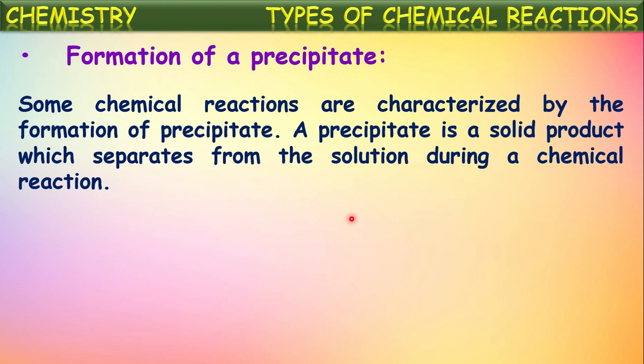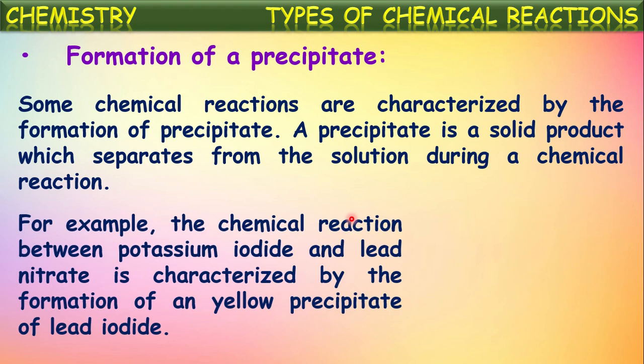Initially, the chemicals taken will be in the aqueous form. When those two chemical substances are mixed, they form a new solid substance which is insoluble in that water. That insoluble solid substance formed is called as precipitate. So by the formation of precipitate also, certain chemical reactions can be recognized.